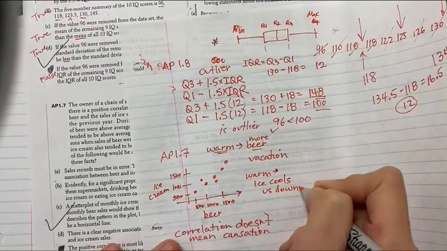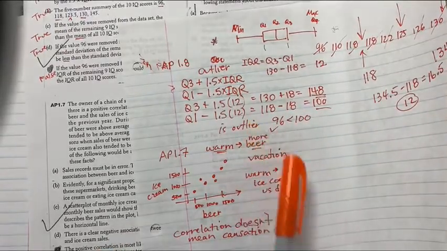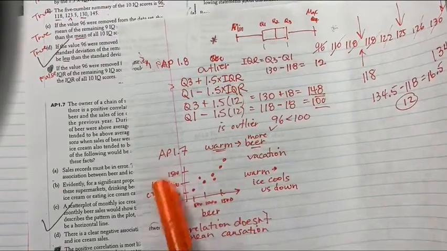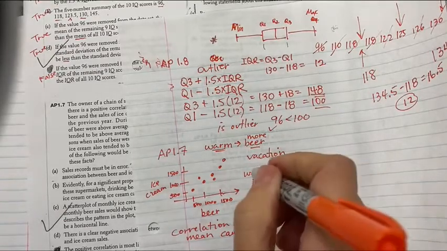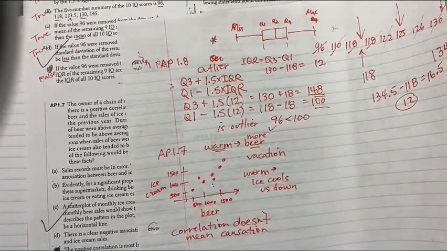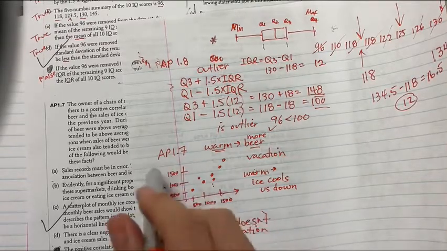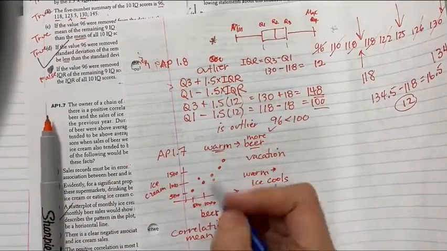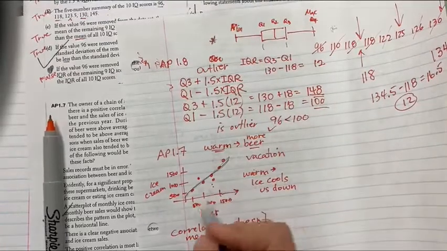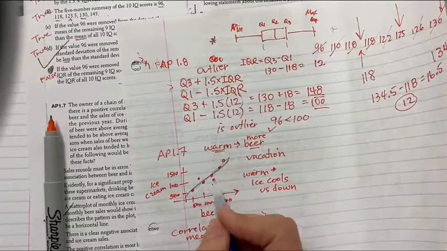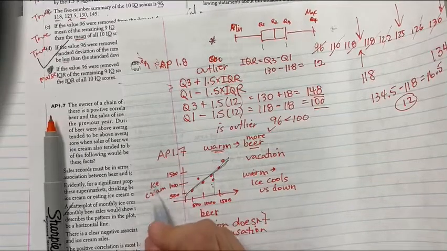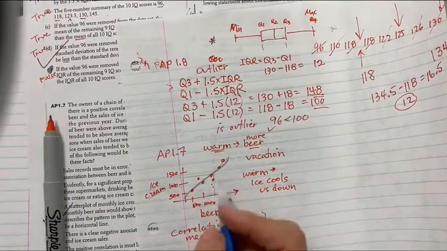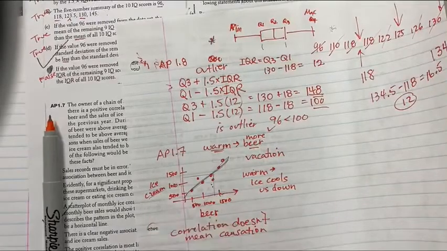So possibly for the same reason, not because ice cream makes us want to drink beer or beer makes us want ice cream, maybe it's the weather that's really causing it. Correlation only means knowing one helps me predict the other. So as a business owner, if I know how much beer I sell, I could use this graph to help me predict how much ice cream I should stock on the shelves, not because beer causes ice cream cravings.